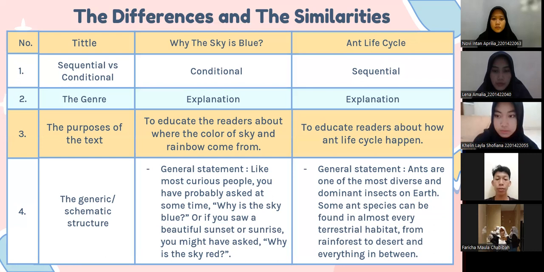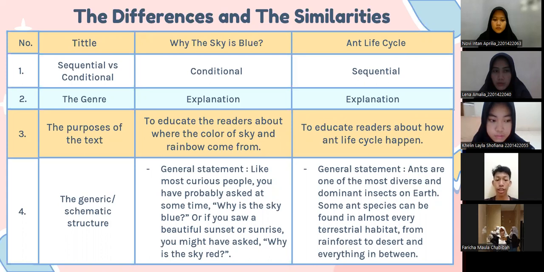Number 3, the purposes of the text. The purpose of Why the Sky Is Blue is to educate the readers about where the color of the sky and rainbow come from. And the purpose of Ant Life Cycle is to educate readers about how the ant life cycle happens. Number 4 is the generic or schematic structure of the text. So Why the Sky Is Blue. The first one is general statement.